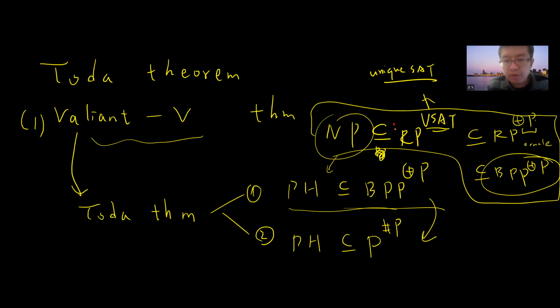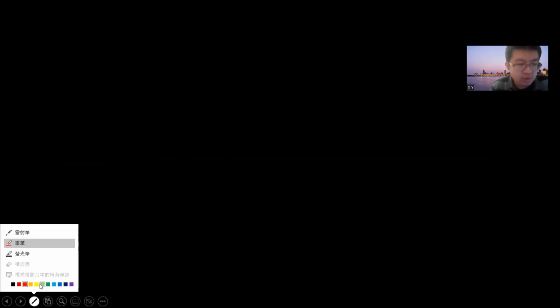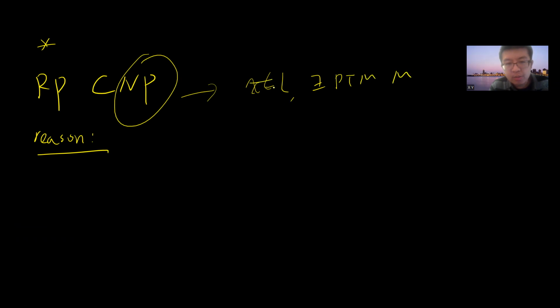Okay, so now we have explained RP, and I want to also say something. Basically, RP is a subset of NP. The reason is also very simple. In NP, if x belongs to L, there is a polynomial-time Turing machine M. If x belongs to L, then there will be a polynomial-size certificate y such that M of x, y outputs 1.